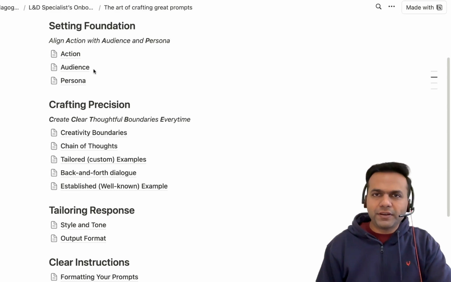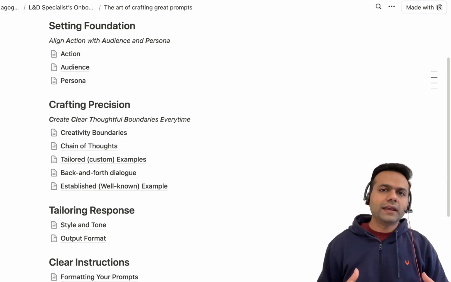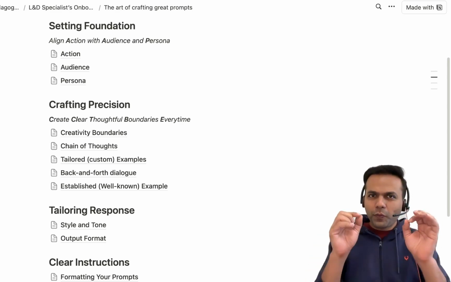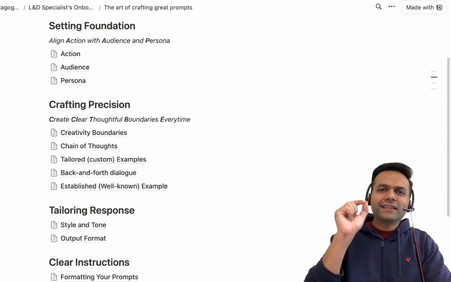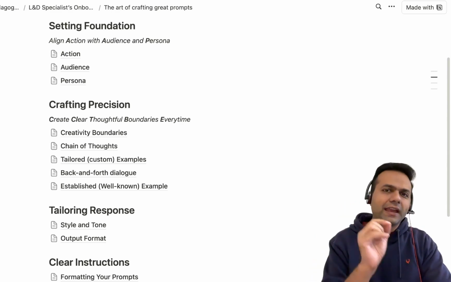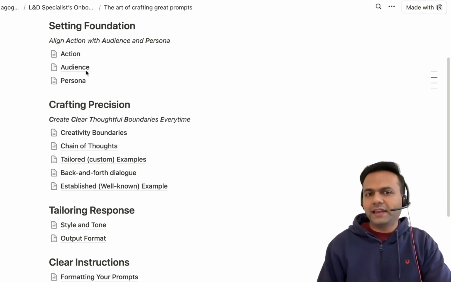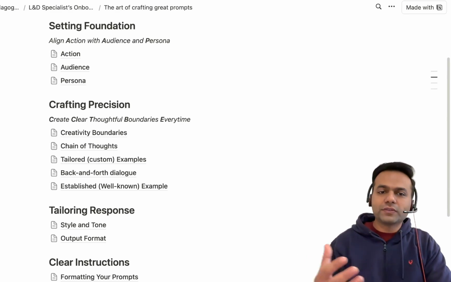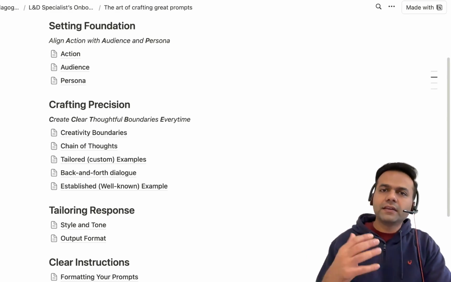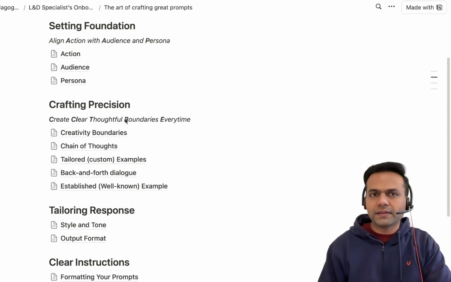Action, audience, and persona. This will give you reasonably accurate and acceptable output. But if you want precision, if you want to get very specific, very accurate outputs as per your needs, then you have 5 techniques with you: creative boundaries, using chain of thoughts, using custom tailored examples, using back and forth dialogue, and using established well known examples.